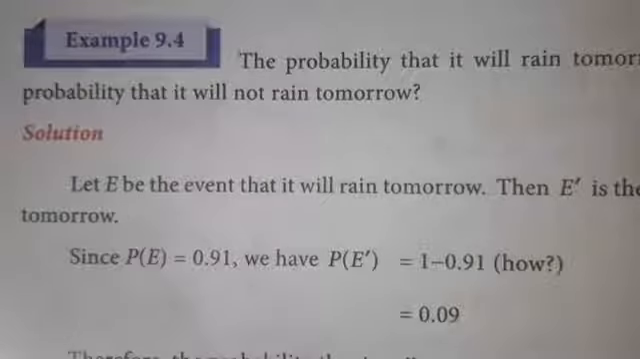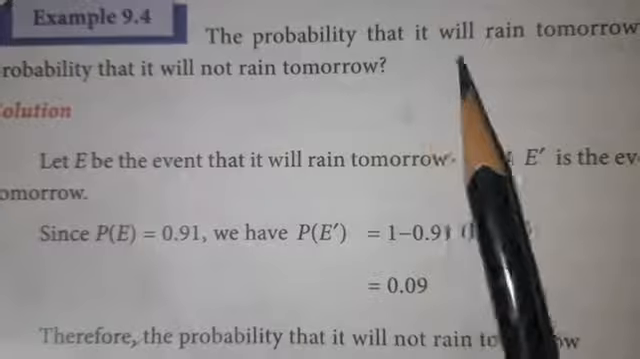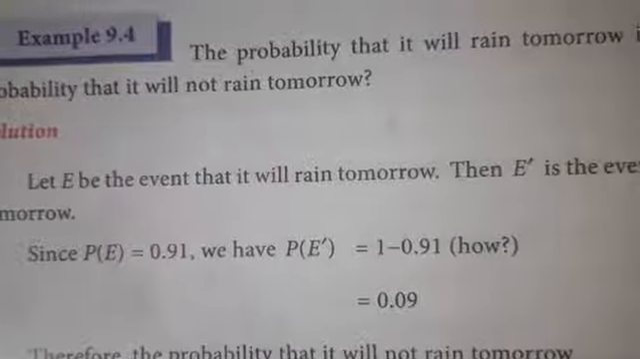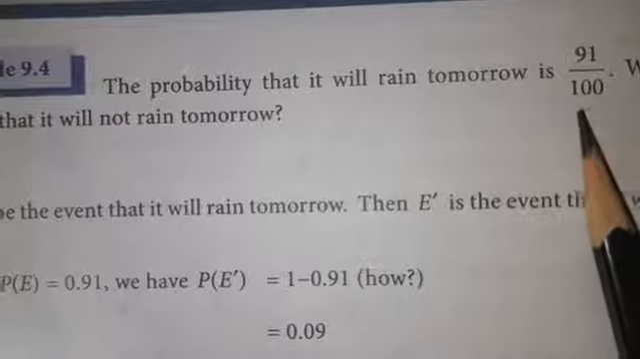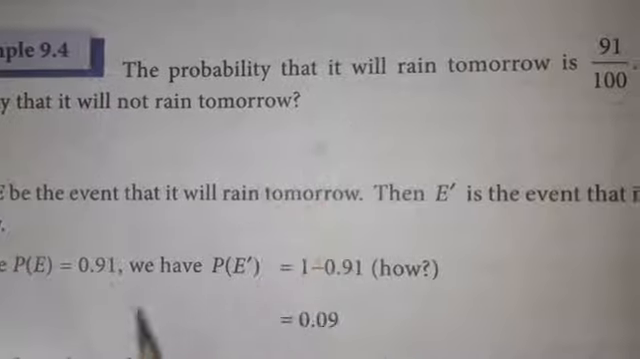Today we are going to see some example problems and exercises. Example 9.4. The probability that it will rain tomorrow is 91 by 100. What is the probability that it will not rain tomorrow? In this question, the probability of rain tomorrow is given as 91 by 100. That means the total, n of S, is 100. The question is, what is the probability that it will not rain tomorrow?